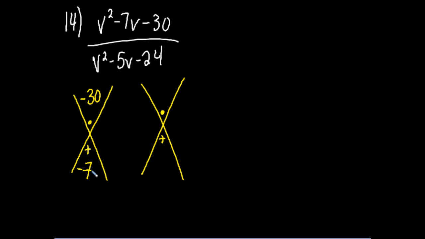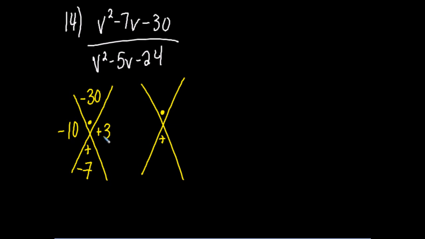Yeah, 6 and negative 5, but when I add those together, am I going to get 7? No. How about 2 and 15? What was it? 10 and negative 3. Except, my 7 is going to be negative. So the 10 is going to need to be negative. Does that make sense? That's why the 10 had to be negative?